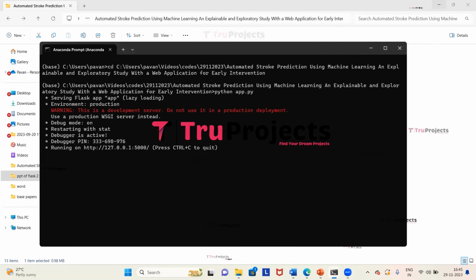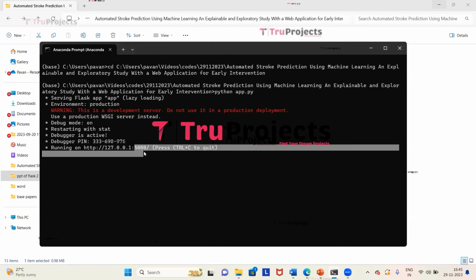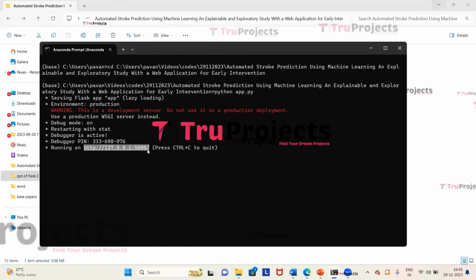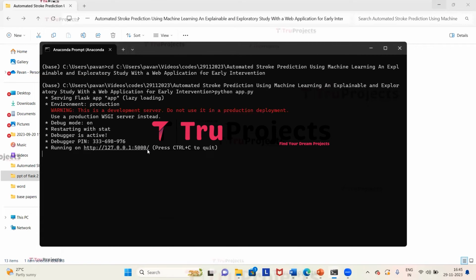After running the app.py file, Flask framework will host the application locally at the default address, which is the localhost and port unless configured differently. Here we have the localhost and here we have the port. Now we need to copy this local link provided by the framework and paste it in any web browser. So I'm copying the link.